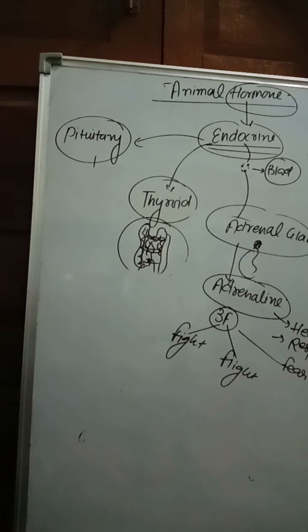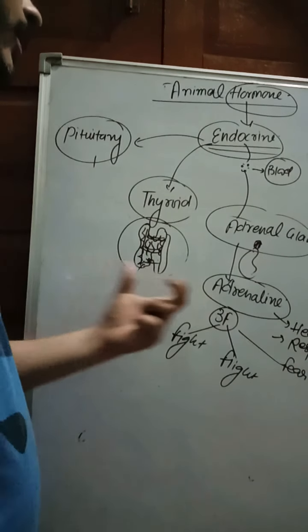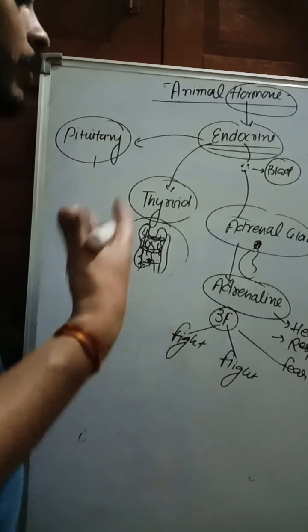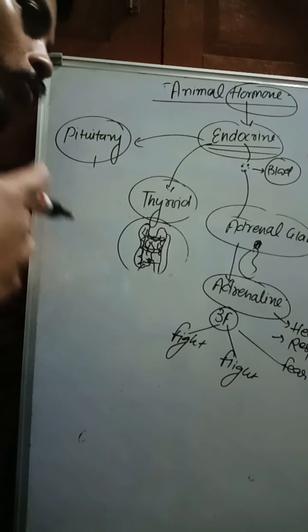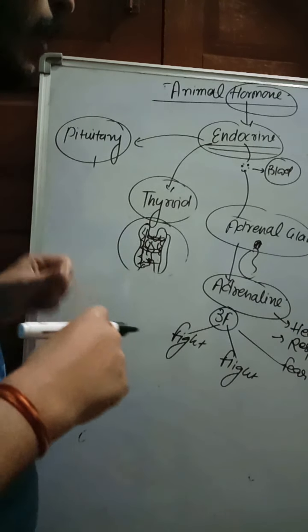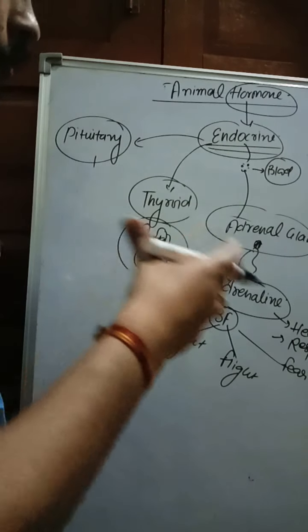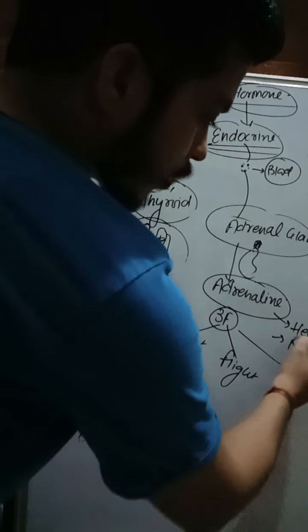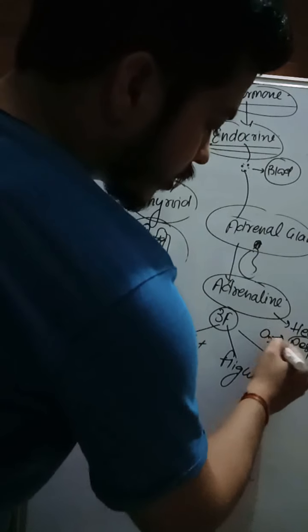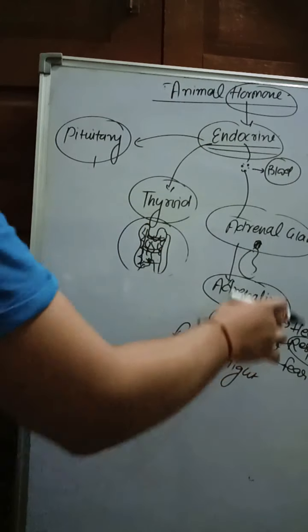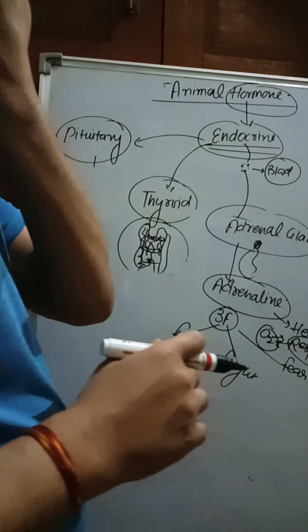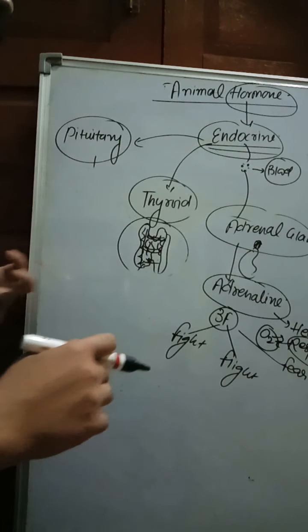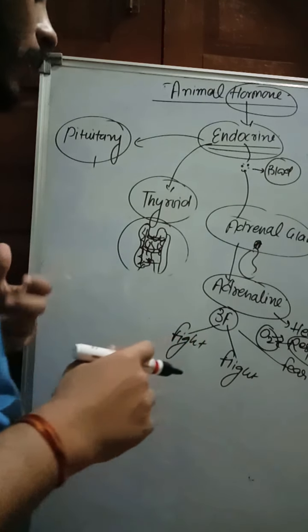So when adrenaline secretion increases, that increases the heartbeat. Why does the heartbeat increase? Because heart pumping is increased, through the fast flow of blood to the cells, so that more oxygen reaches the blood. That's why the breathing rate is also increased. So that is the function of the adrenaline hormone. Very important. It increases the heartbeat and respiration.